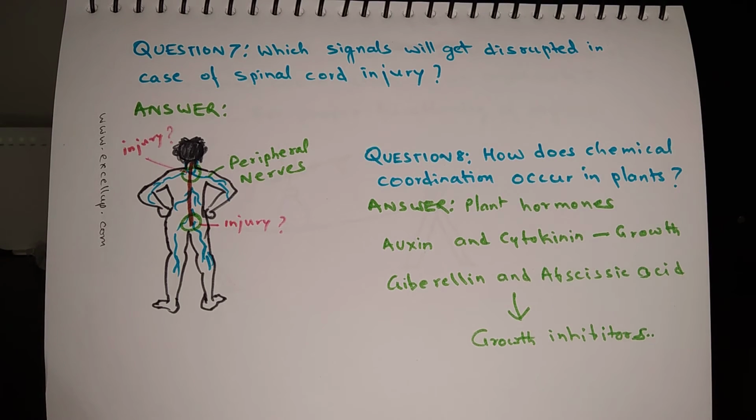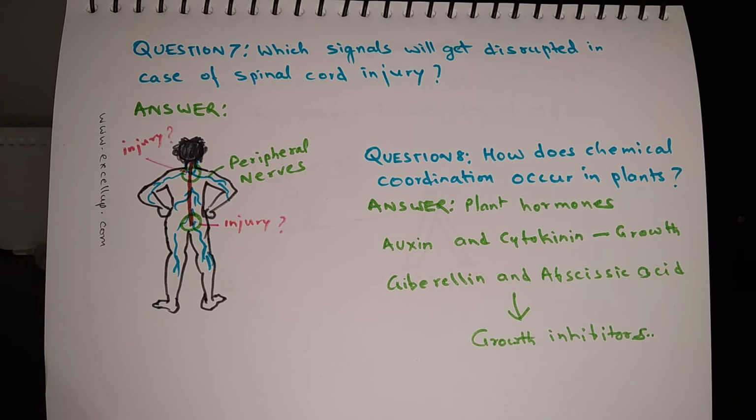The hormones which are promoters of growth are auxin and cytokinin. They are present in those areas where more cell division is required. Say for example, in flower buds or in buds of leaf, which can grow to produce new leaves.